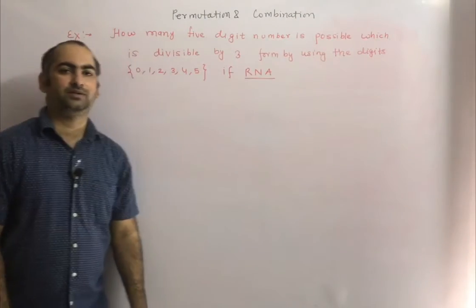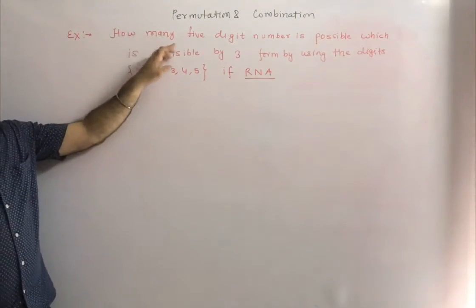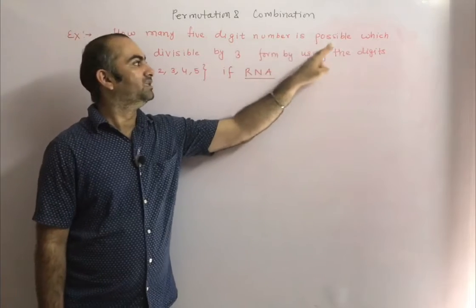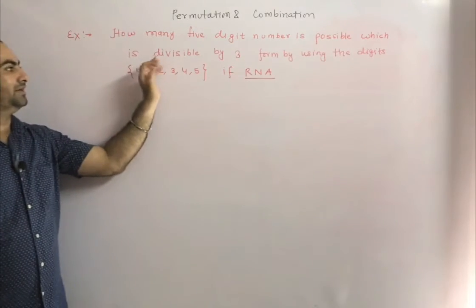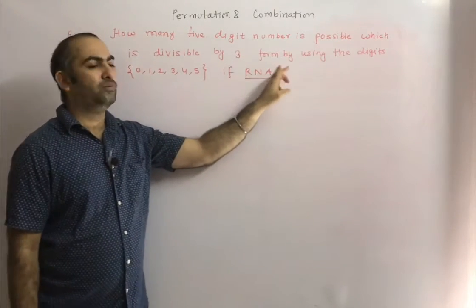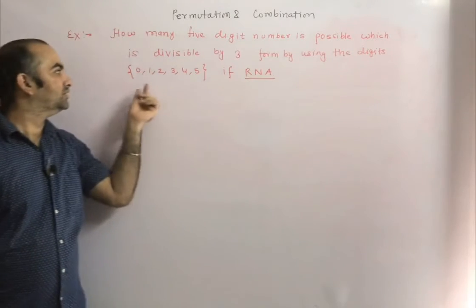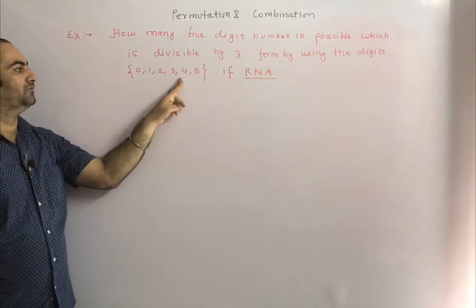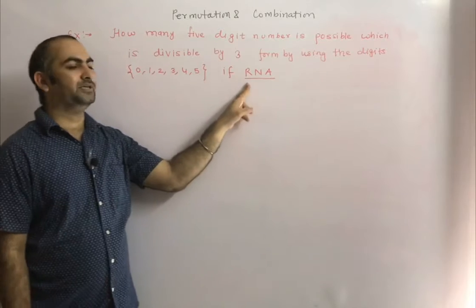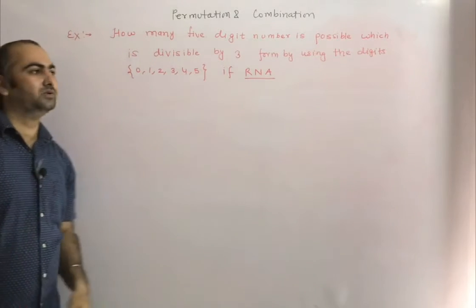We are doing one more example: how many 5-digit numbers divisible by 3 are possible, formed by using the digits 0, 1, 2, 3, 4, 5, if repetition is not allowed? So we have to solve this problem.